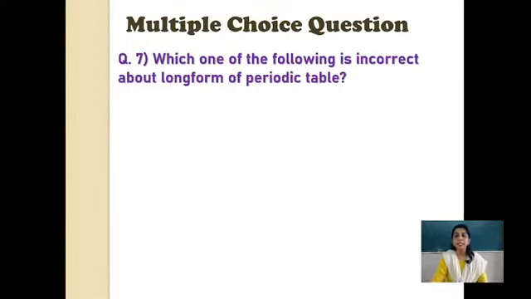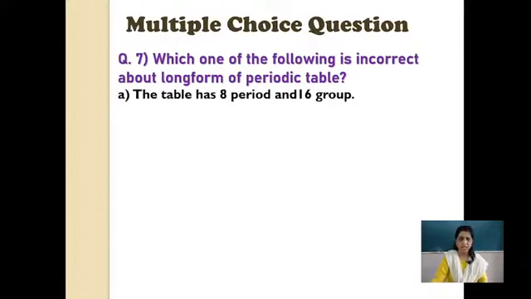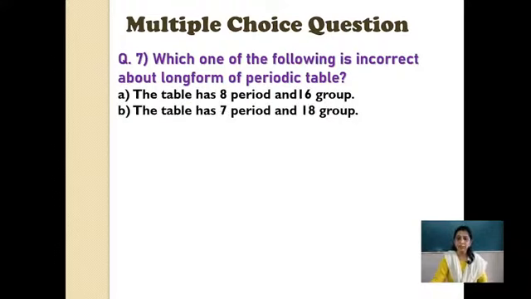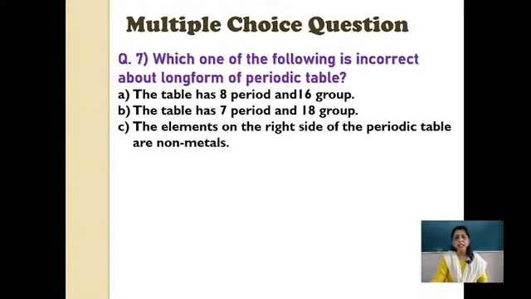Which one of the following is incorrect about the long form of the periodic table? Now you'll say, madam, we already know what is incorrect. But see how the question is twisted. Here the term long form of periodic table is used. So children, while revising you should remember these names also. Which one of the following is incorrect? Again we have to find the wrong statement, which will be your correct option. The table has 8 periods and 16 groups. The table has 7 periods and 18 groups. The elements on the right side of the periodic table are non-metals.